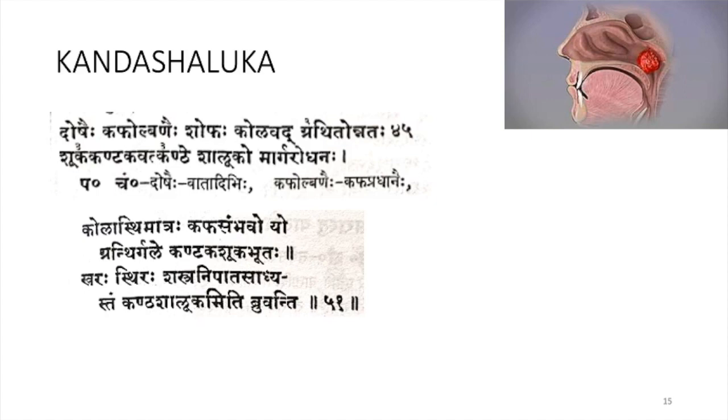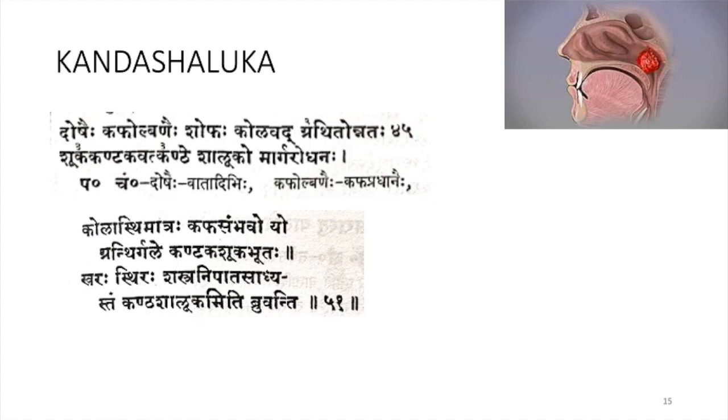Kapha sambhavayo, so this is caused by Kapha according to Susru Samhita. Grandhir Gale, so there is a formation of Grandhi in the Gala Pradesha. Kandaga Shuga Pudaha, Kandaga means thorn like.